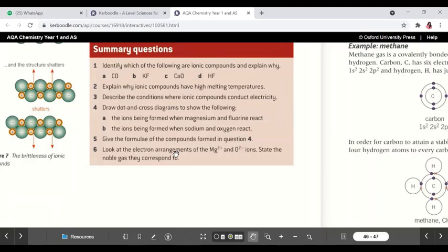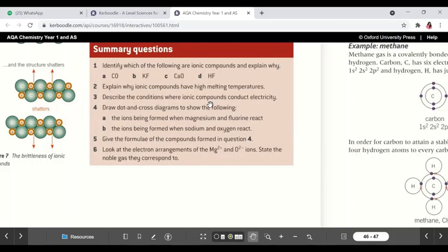So you can do one thing in your notebook. Write the reason for this in your own words: explain why ionic compounds have high melting temperatures, and send me your homework. No problem. Now third, describe the conditions where ionic compounds conduct electricity. You know very well, fine? As liquid or aqueous.